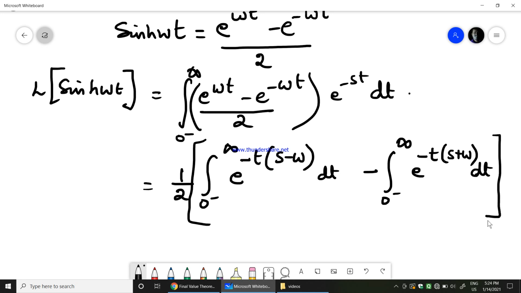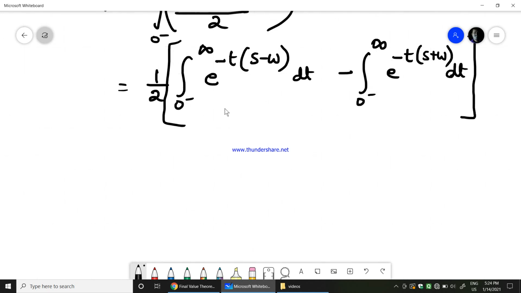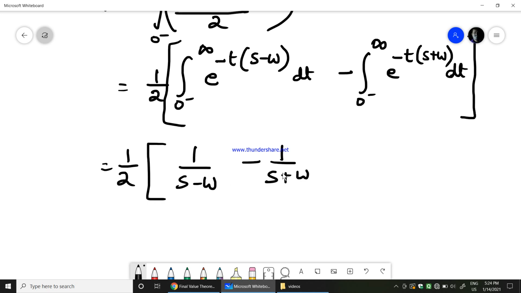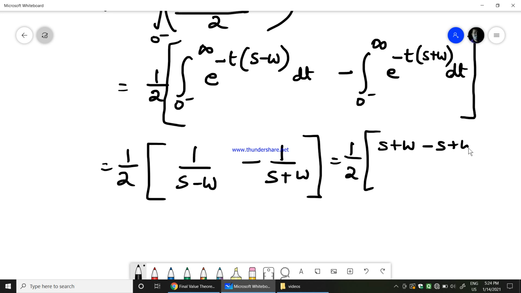So if you do the integration for this, then what we get is 1 by 2 into 1 over s minus omega minus 1 over s plus omega. So therefore this is equal to, if you take the LCM, 1 over 2 into s plus omega minus s plus omega, divided by a minus b into a plus b, which gives a square minus b square.